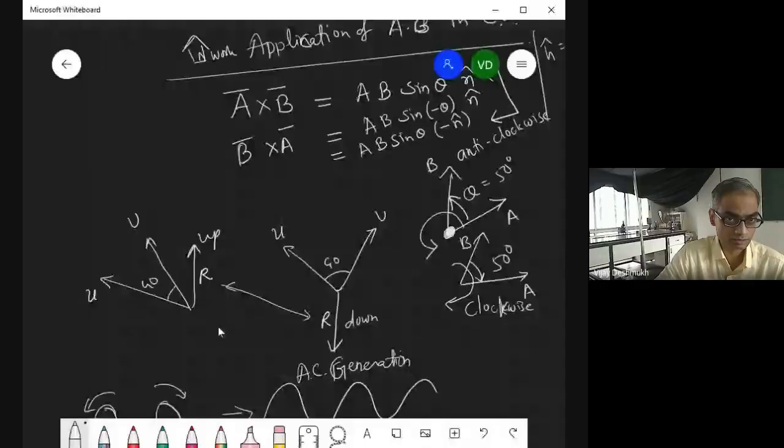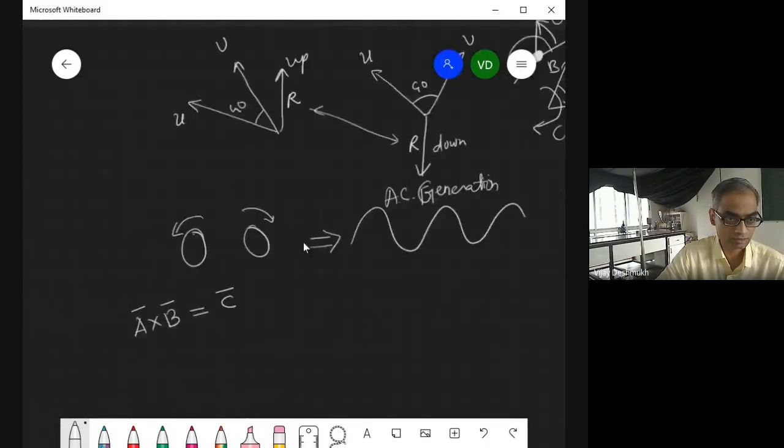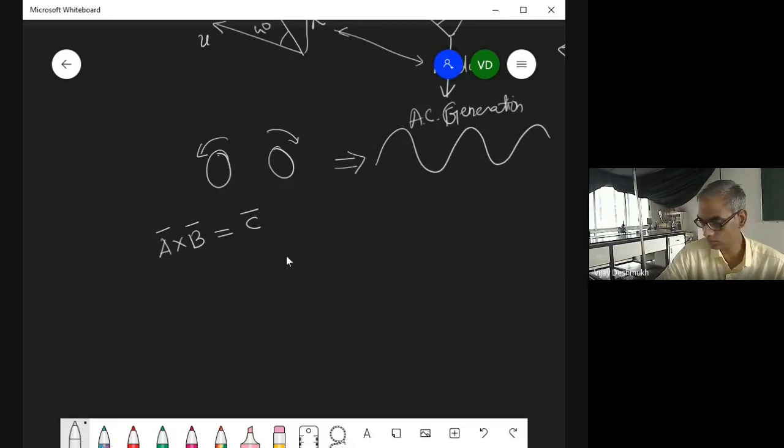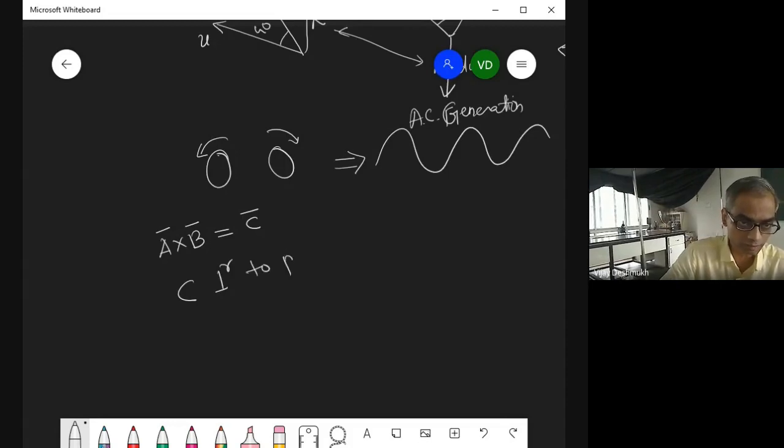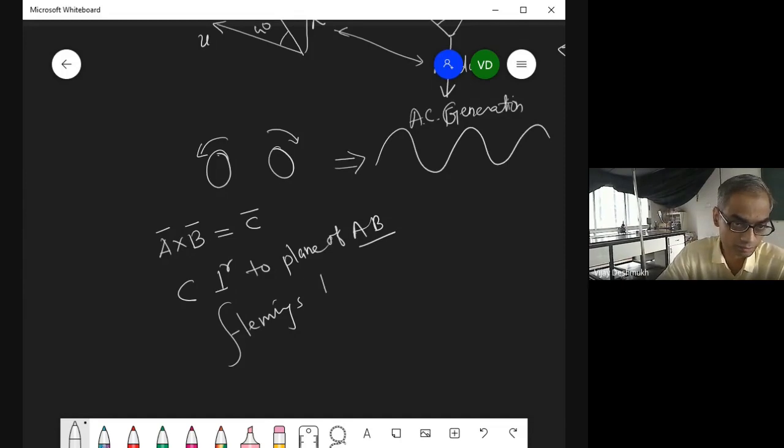So the importance is, now you can see here, this A cross B is always perpendicular to N. Okay, always. So A cross B is always equal to, suppose it is equal to C, then C is always perpendicular to plane of AB. A और B जिस प्लेन में होंगे उसको ये C परपेंडिकुलर ही रहेगा permanently. And that is what we have talked about: Fleming's left hand rule. Now what is Fleming's left hand rule?